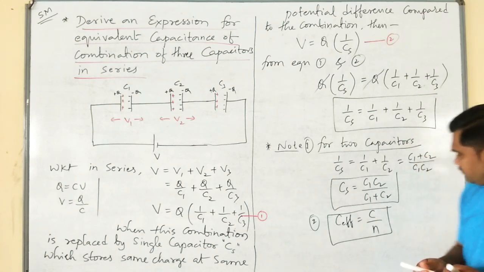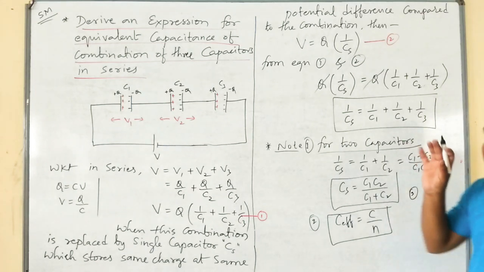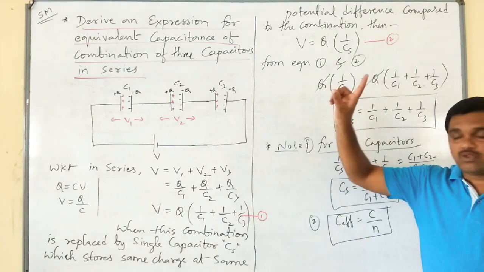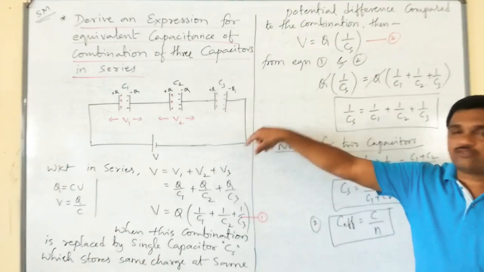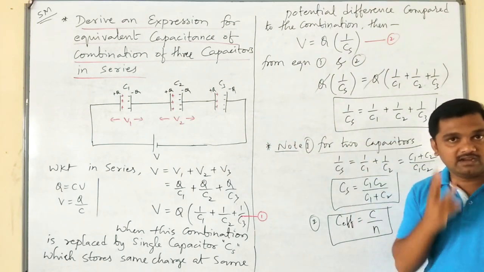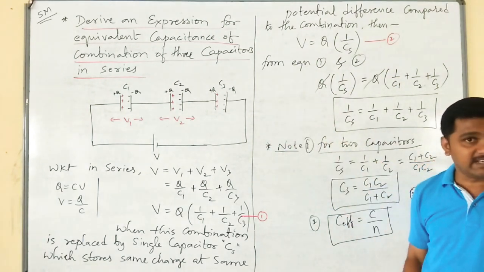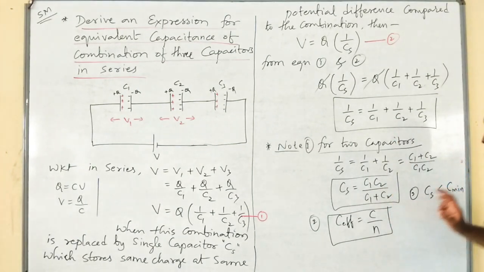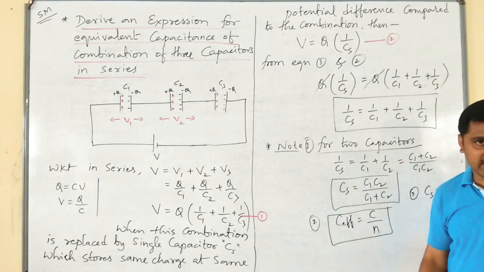One more thing. In series combination, always CS is less than C minimum. What does it mean? If you connect 1 microfarad, 2 microfarad and 3 microfarad, 3 capacitors in series, then the value of CS will be less than the minimum capacitance, that is 1 microfarad.